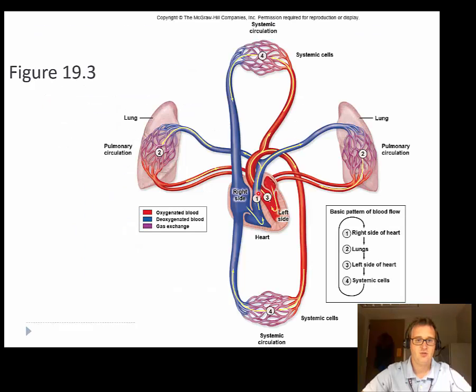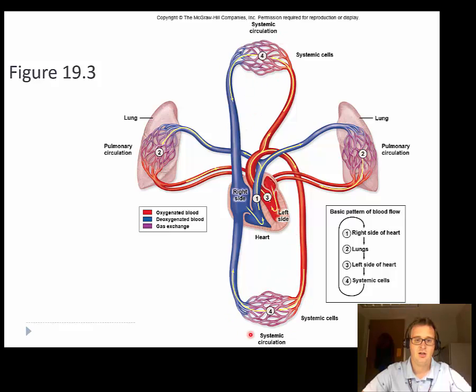Here we can see an image of this. And so here is the pulmonary circuit going to our lungs. It starts here with our pulmonary trunk coming out of our right ventricle, goes left and right to our lungs. And we'll have capillaries right here that are then going to oxygenate the blood, and then it's going to return from veins to the left atrium and go into the left ventricle, and then out the aorta through the systemic circuit. So here's our systemic circuit.